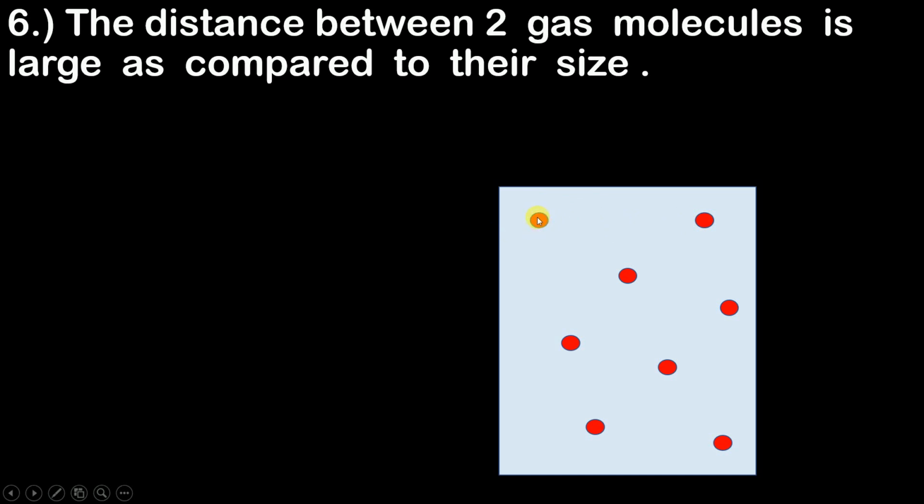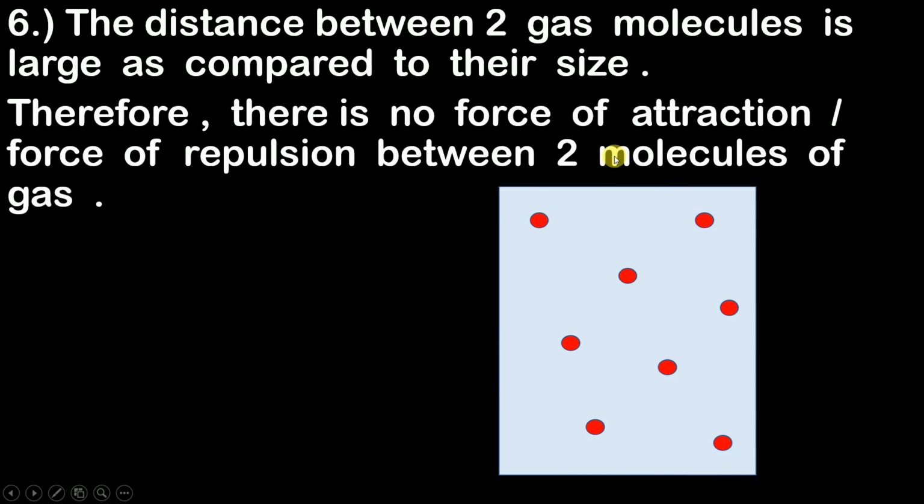They are very small and very far away from each other. Therefore there is no force of attraction, and no force of repulsion as well, between two molecules of gas.